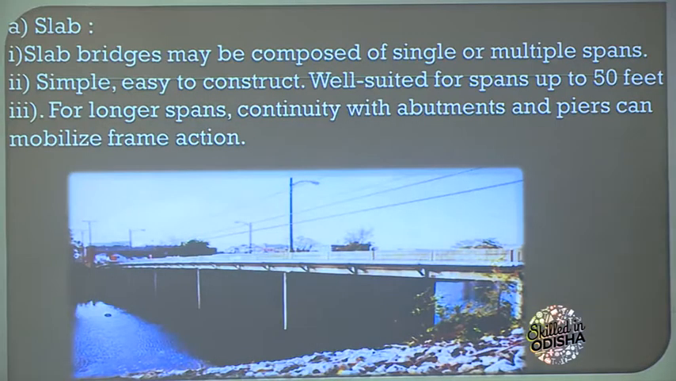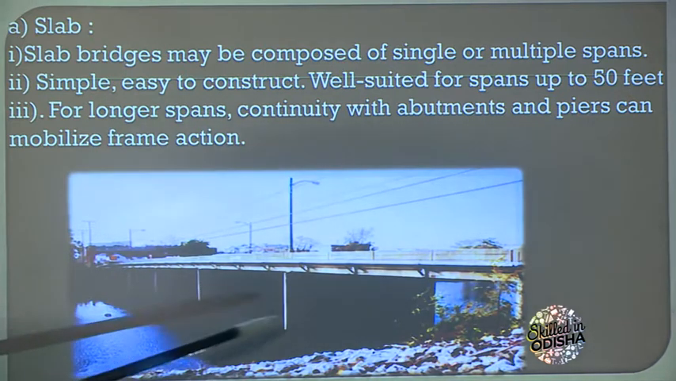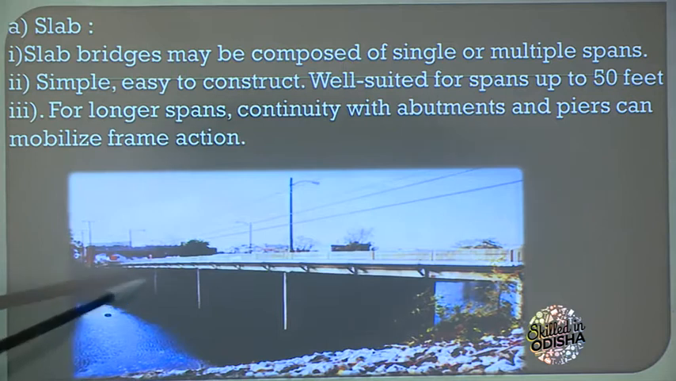First point is slab bridge may be composed of a single or multiple spans. Okay. The simple, easy to construct, well suited for span up to 50 feet. For longer span, continued with abutment and piers can mobilize the frame action. Let me say this is a longer span beam.